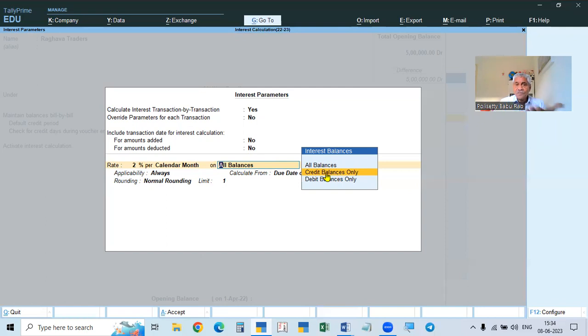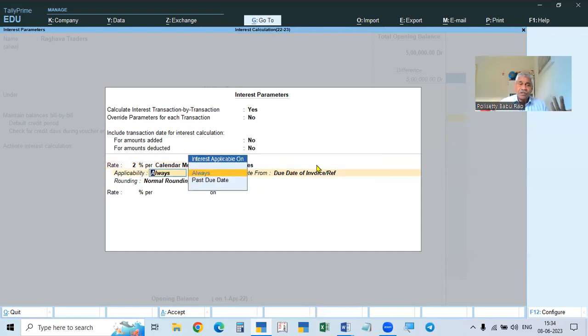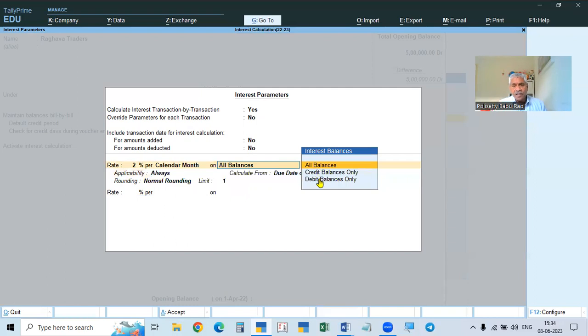When you are purchasing goods, you can calculate on credit balances, or you can calculate on all the balances, because we purchase sometimes, we sell sometimes, and when you are selling goods the debtor may be paying money sometimes. So all the transactions will be taken into account to calculate the interest. That's why you can take all balances, or simply the debit balance for the debtors, credit balance for the creditors, or all balances also.